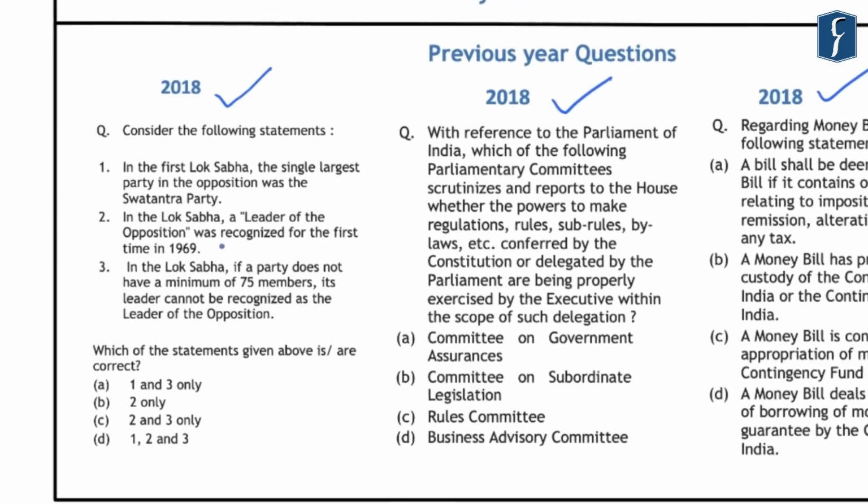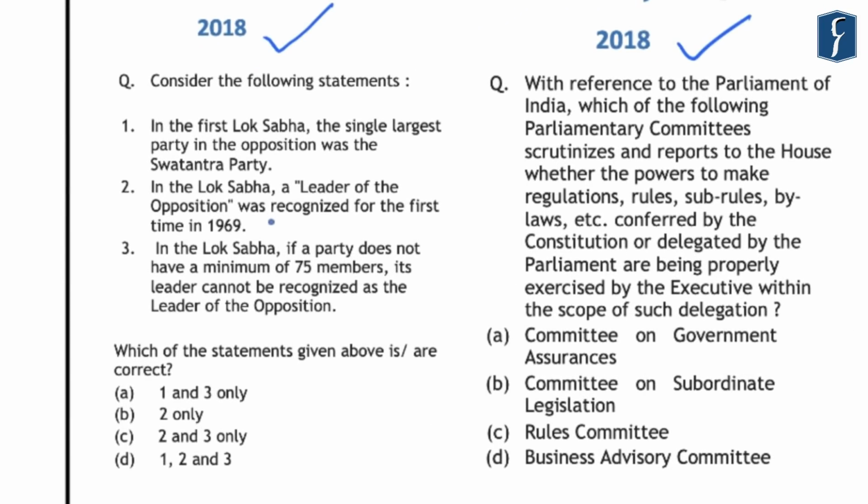Now, if you look at this first question, 3 statements were given in this question. However, to solve this question, you only had to recognize the third statement, which is incorrect here. And it reads that in the Lok Sabha, if a party does not have a minimum of 75 members, its leader cannot be recognized as the leader of opposition. Now, this statement was incorrect, because the condition for getting the position of leader of opposition is only that a party gets 10% of the total membership of the Lok Sabha.